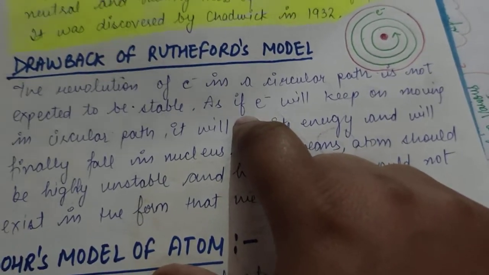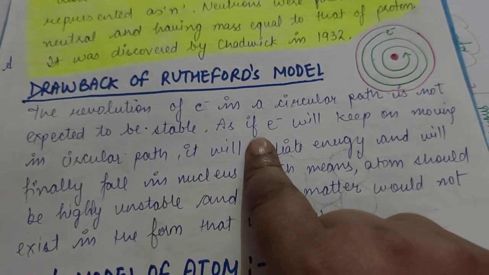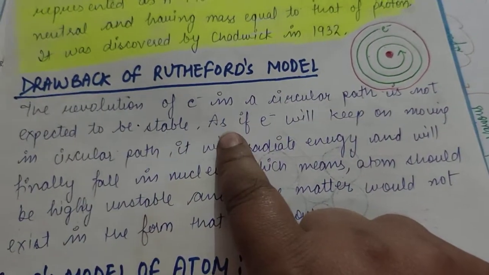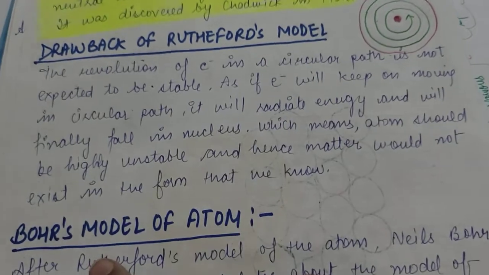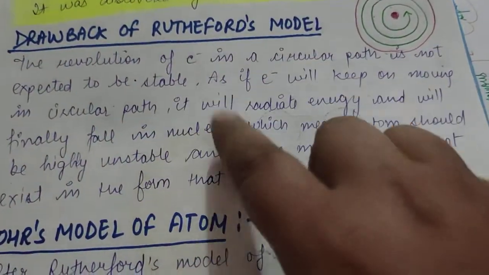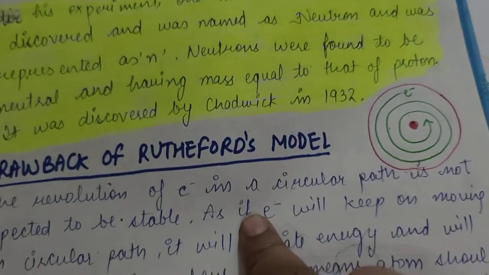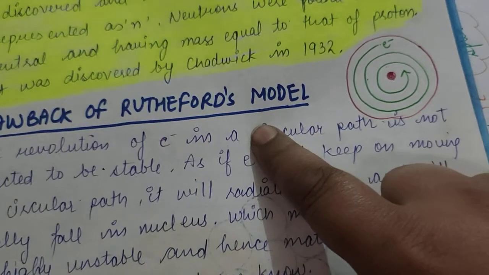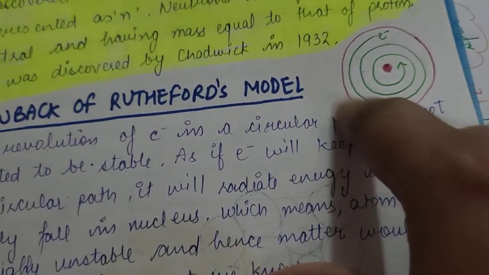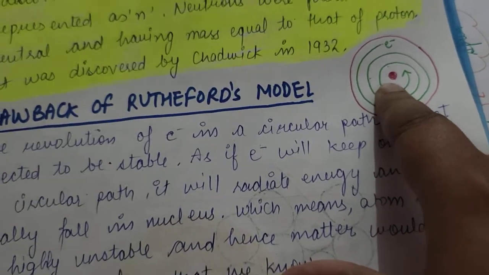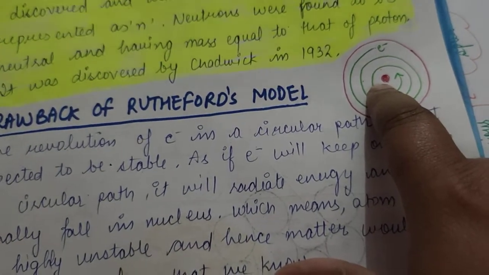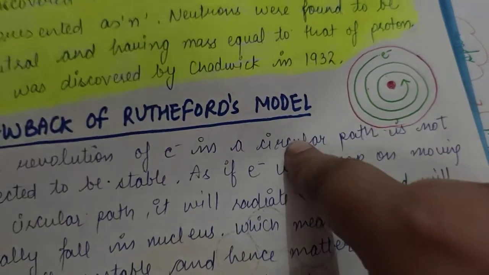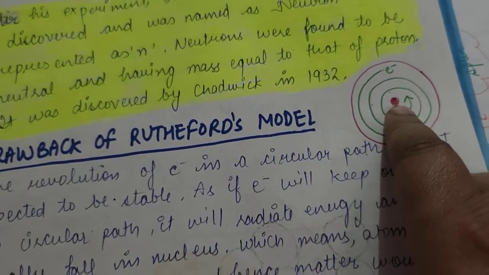Rutherford tried to explain the model of an atom, but he was not able to explain the stability of an atom, because one more scientist, Bohr, posed an opposition against the Rutherford model. Bohr said, okay, you are right, the atom is spherical, the whole positive charge is concentrated inside the atom in the form of the nucleus, and electrons are present in the space around the nucleus. But how is it possible?